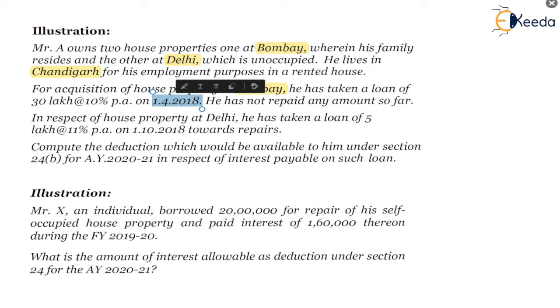In respect of the house property at Delhi, he has taken a loan of 5 lakhs at 11% per annum on 1st October 2018 towards repairs. Compute the deduction which would be available to him under section 24B for assessment year 2021 in respect of interest payable on such loan.